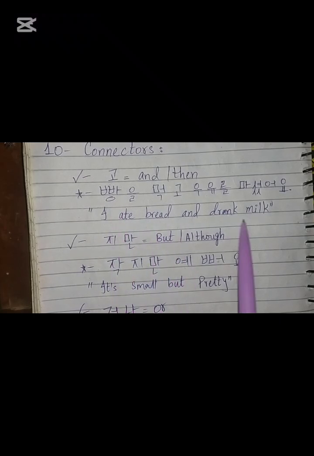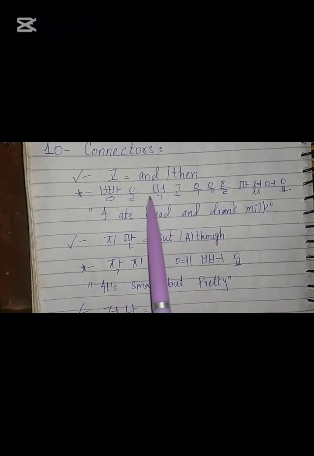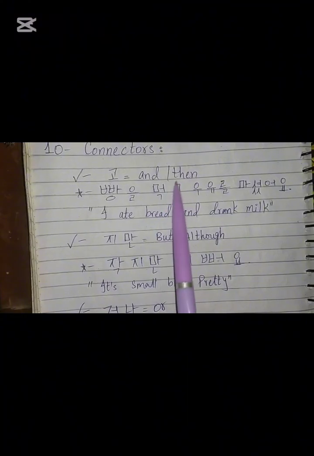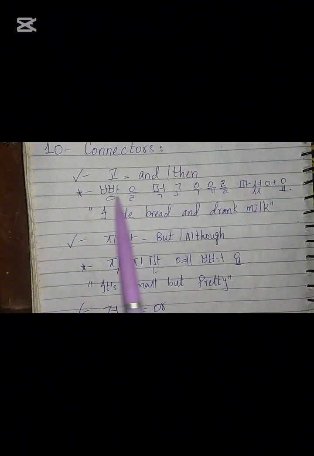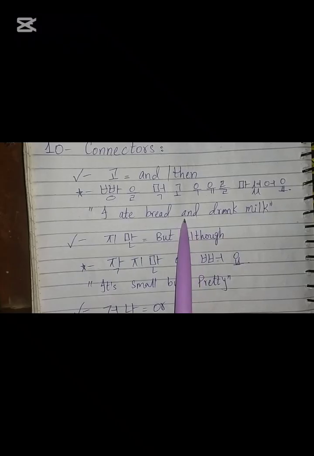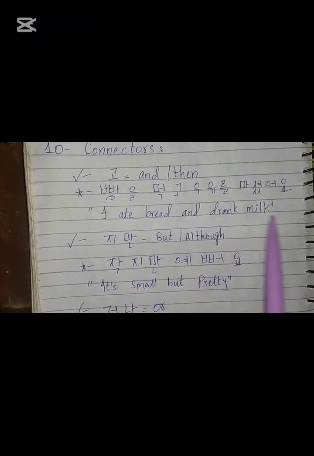I ate bread and drank milk. 먹 is basically eat, and 고 here is used to connect these two, that I ate bread and drank milk, and it is working as and over here. So I ate bread and drank milk.